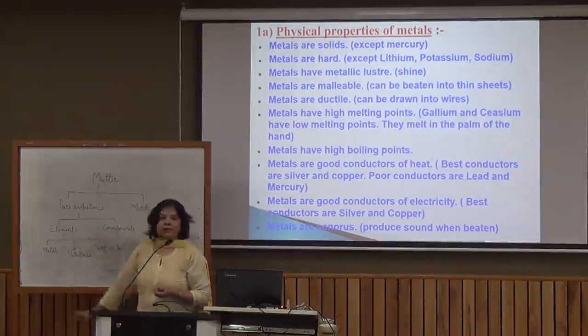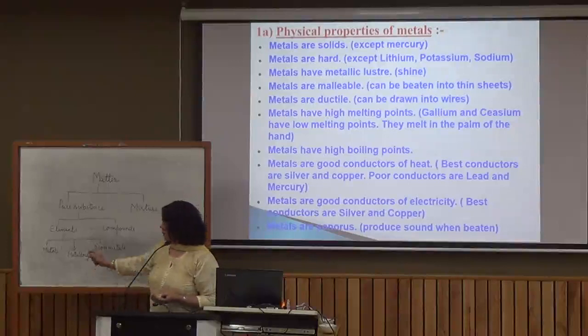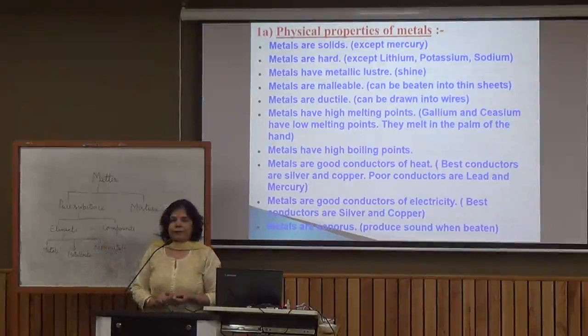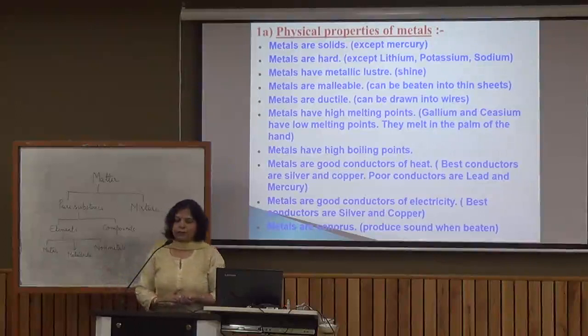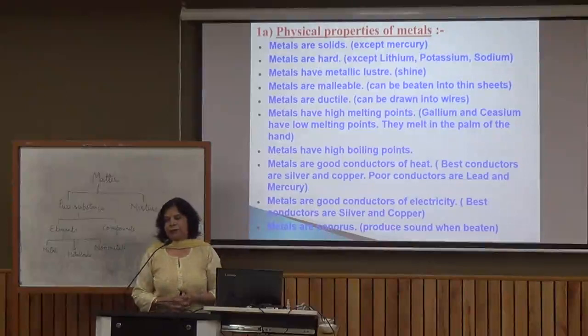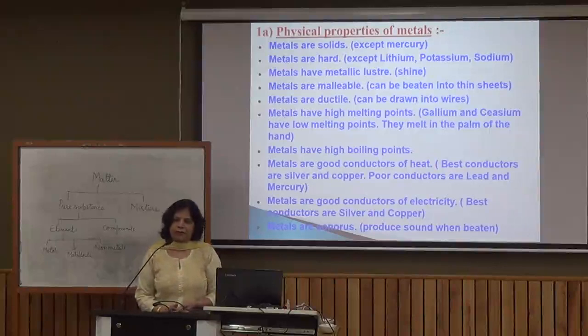Elements can further be divided into three categories: metals, metalloids, non-metals. Now we'll understand which elements we will call metals, which elements will fall in the category of non-metals, and what are metalloids. So let us start with metals. There are some properties which are shown by the elements which we call metals, and these properties are not shown by the elements which we call non-metals. These properties are like malleability, ductility, they are sonorous. So let us discuss that in detail.